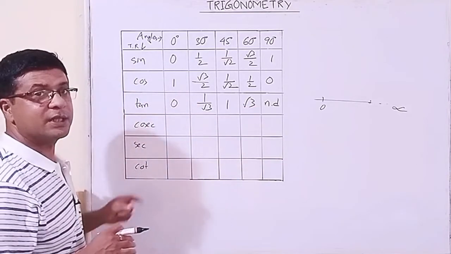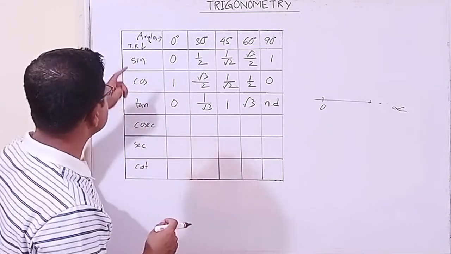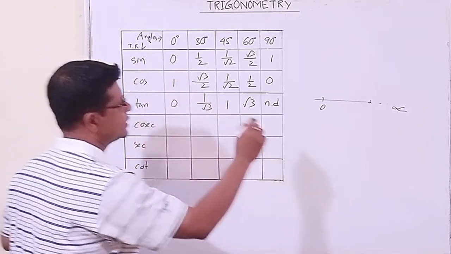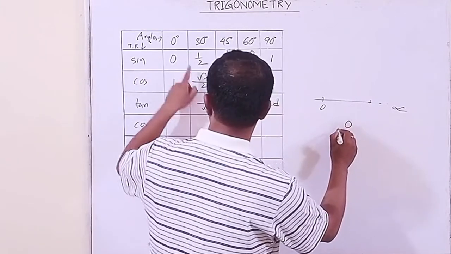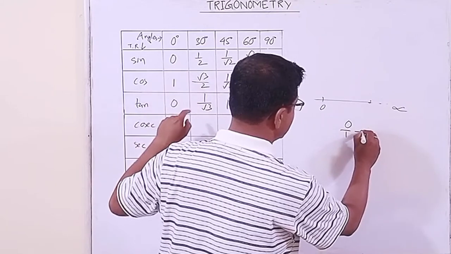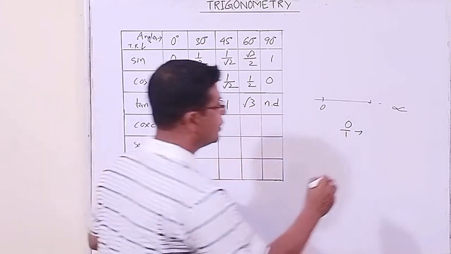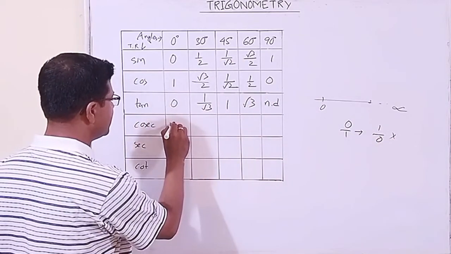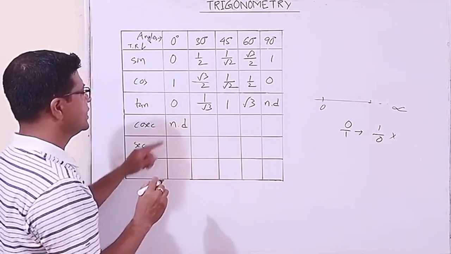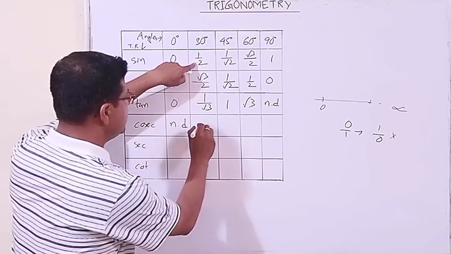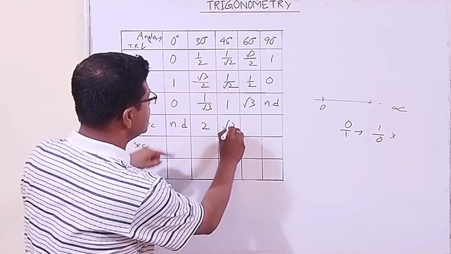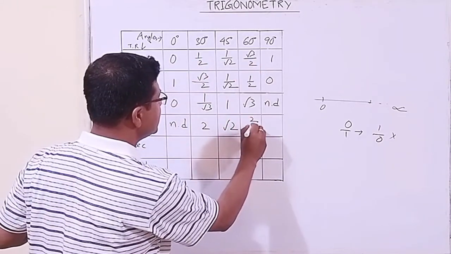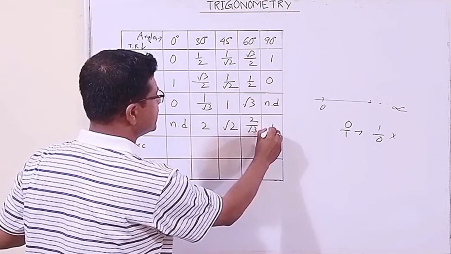Then cosec. Cosec is the reciprocal of, my dear, what? Sine. Okay, look. Sine is 0. 0 means 0 by 1. So here we have to write the reciprocal of it. What is the reciprocal of 0 by 1? This is undefined, not defined we shall write. Correct. The reciprocal of half, 2. Reciprocal of this, root 2. Reciprocal of this, 2 by root 3. Reciprocal of 1, 1.